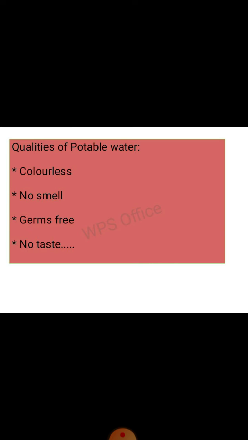Second, no smell. Water which you are going to drink must be clean and have no smell. Now the third one is germs free. It should be free from germs.